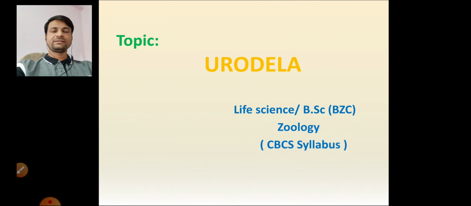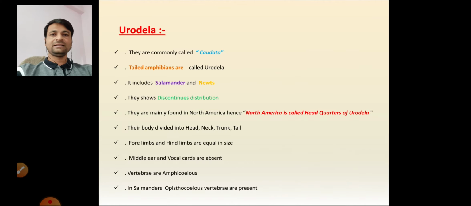Today's topic is Urodela, for BSc second and third semester zoology students. Urodela is an order belonging to the class Amphibia. Generally, amphibians are divided into three orders: first Apoda, second Urodela, third Anura. We already completed the first order, Apoda. Today our current order is Urodela, so now we are entering the main content.